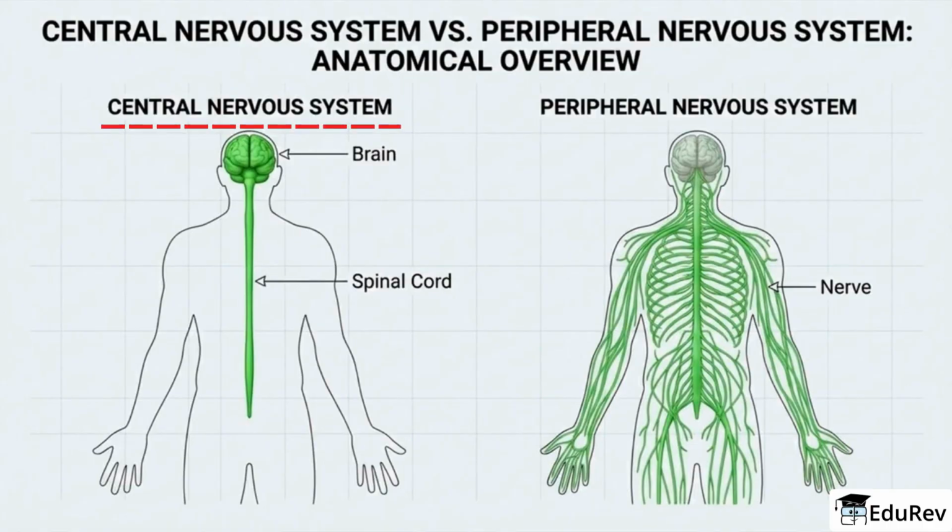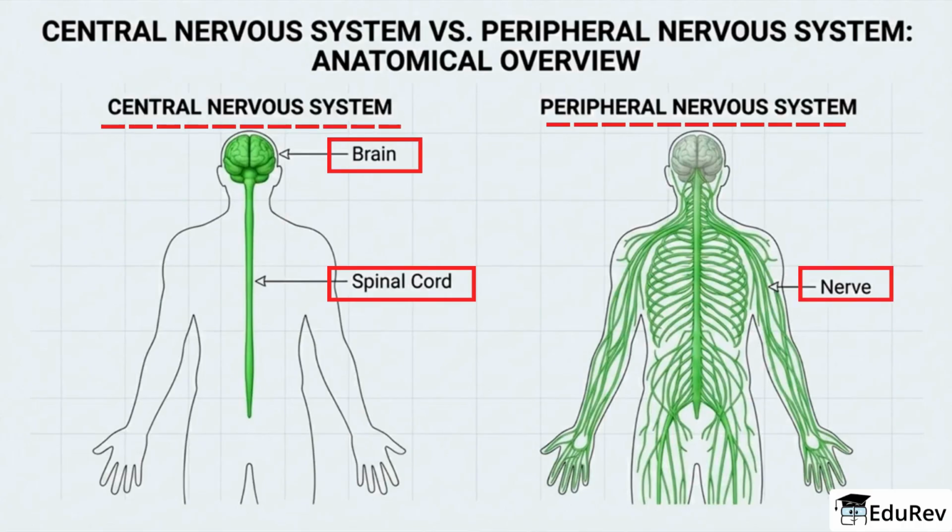The central nervous system, the brain and spinal cord, integrates and processes information. The peripheral nervous system consists of sensory and motor nerves and ganglia that carry signals to and from the CNS, serving as the communication network that senses the environment and drives muscles and glands.